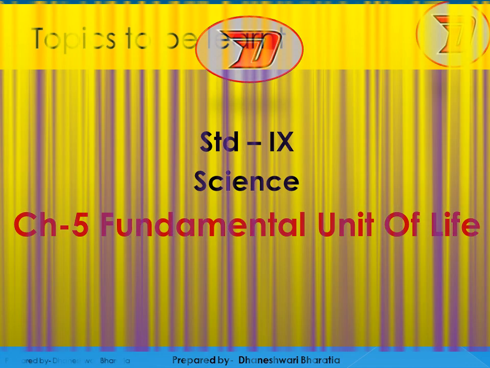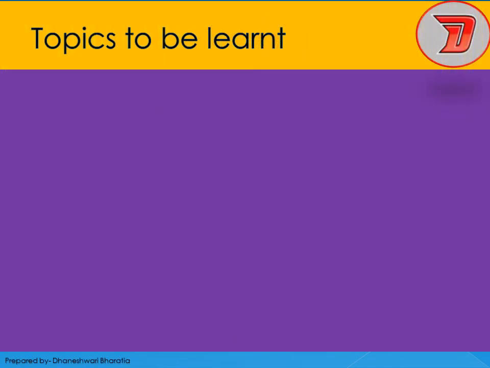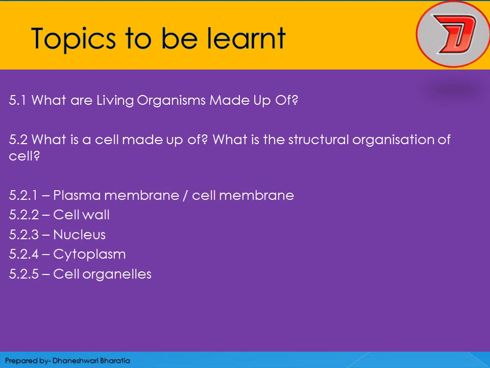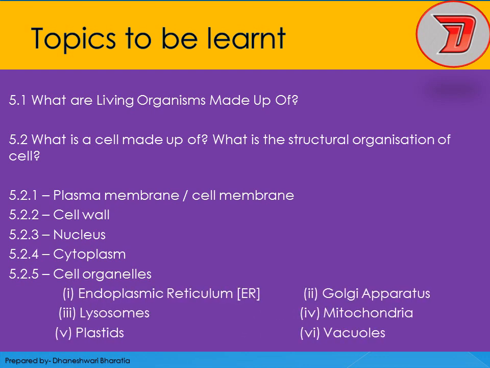In this lesson we will learn what living organisms are made up of and what a cell is made up of. What is the structural organization of the cell, in which we will see the plasma membrane or cell membrane, cell wall, nucleus, cytoplasm and cell organelles. In cell organelles we will see endoplasmic reticulum, Golgi apparatus, lysosomes, mitochondria, plastids and vacuoles.